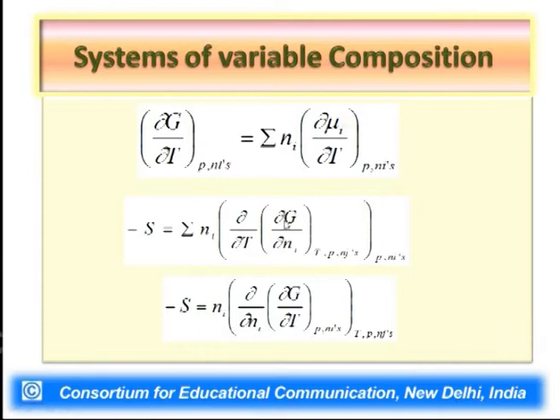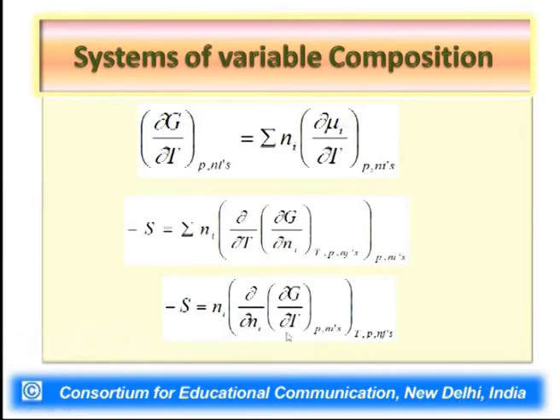Now since G is a state function, we can apply Euler's reciprocity relationship to the second order differential of a state function, which says that the order of differentiation of a state function is immaterial. So we can interchange the variables with respect to which the Gibbs free energy is differentiated first and later.